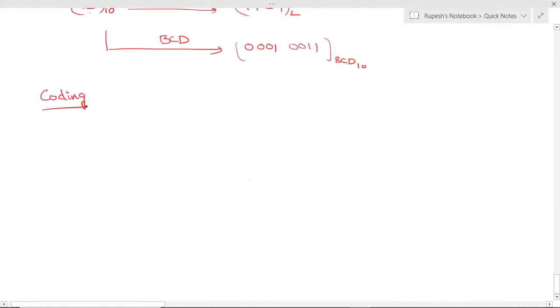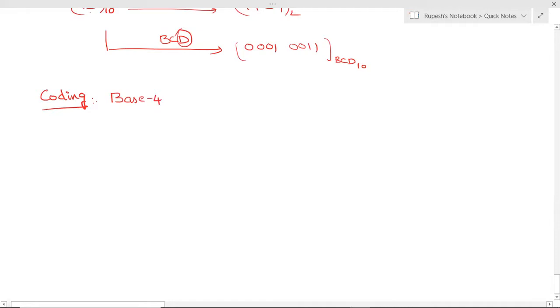Now, let us exclusively see about coding, because in this question they have asked to design a 3-bit binary coded base 6 converter. So they are asking about coding. So let us see in detail how coding is done. In the previous example we have seen binary coded decimal. Now let us see base 4 coding.